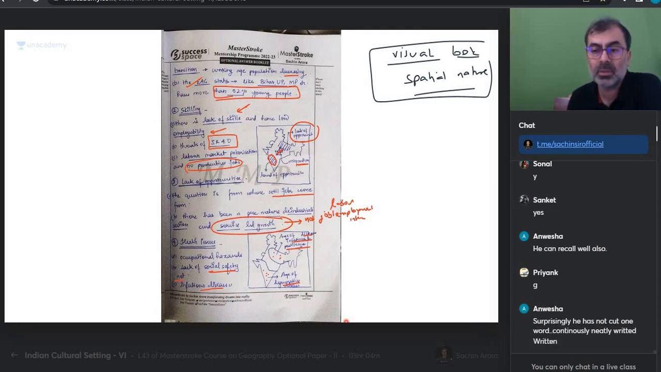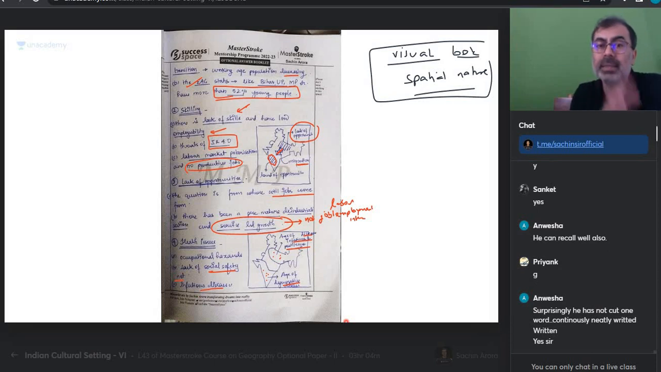Anvisha is saying, surprisingly, he has not done any cutting of the answers. Anvisha, I want to tell you this has been the 28th day. He writes every day like this, without fail.